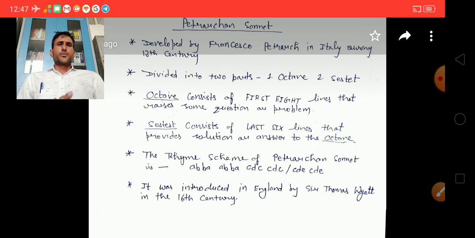So the rhyme scheme of the Petrarchan sonnet is ABBA, ABBA, CDC, CDC, or CDE, CDE.